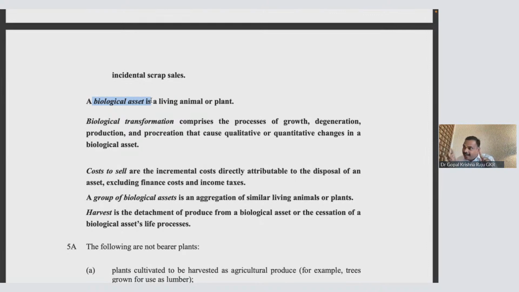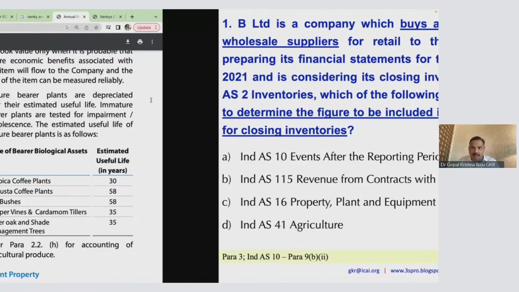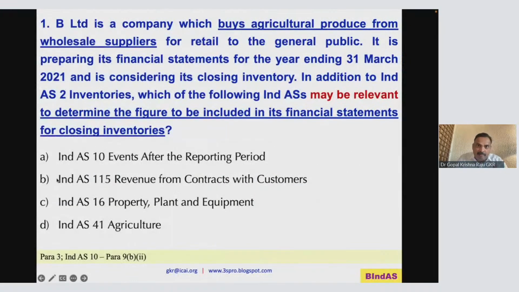So please understand the connect between all these three standards: IndAS 2, IndAS 41 and IndAS 16. In between this, I have brought one more standard here with respect to this particular question. Revenue part will not come with respect to inventory at all. Property, plant and equipment will not come with respect to inventory because it is only with respect to the biological asset or bearer plant. IndAS 41 agriculture will come only with respect to a produce. So by elimination, it is only IndAS 10, events occurring after the reporting period.